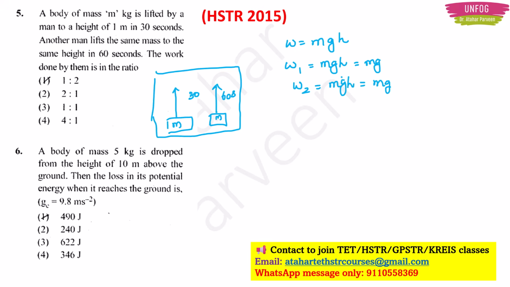If I have to take the ratio, that is what they are asking, the work done W1 by W2, everything will get cancelled, I will have 1 upon 1. Even if I don't substitute 1 for the height, mgh is going to cancel with mgh, right? So that's why option 3, 1:1, will be the correct answer here.